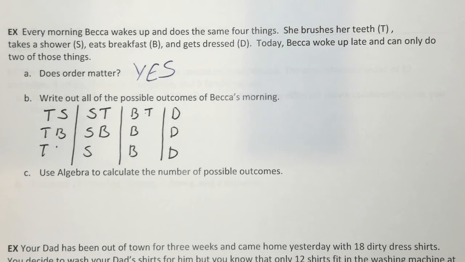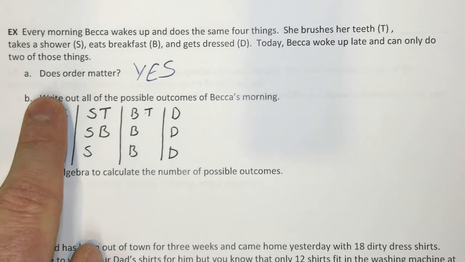So let's start off with a nice basic one. Our first story problem says, every morning Becca wakes up and does the same 4 things. She brushes her teeth, she takes a shower, she eats breakfast, and she gets dressed. Today, Becca woke up late and can only do 2 of those things. So the first question is, does order matter?